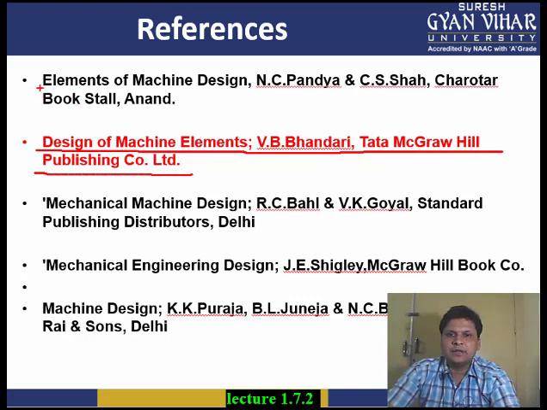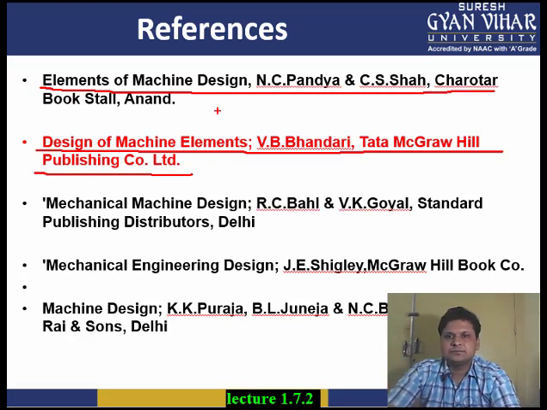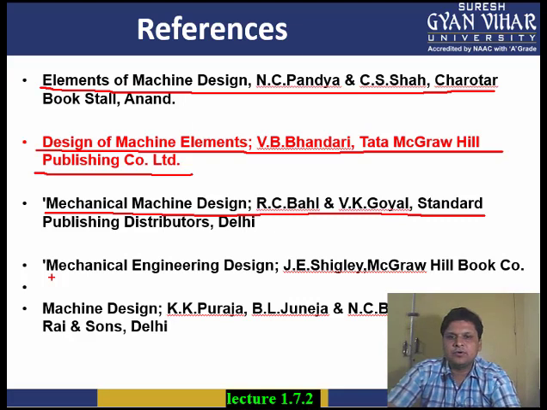Apart from that, there are other books, like The Element of Machine Design by N.C. Pandya and C.S. Shah. Then there is the Machine Design book by R.C. Bell and V.K. Goel. You can also refer to this, which is a good book, the best book of machine element design, also of McGraw-Hill publication.